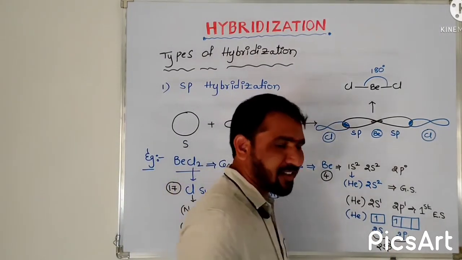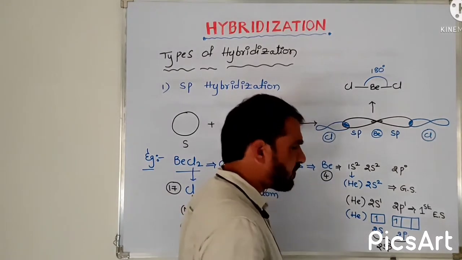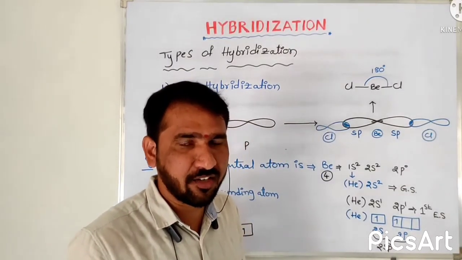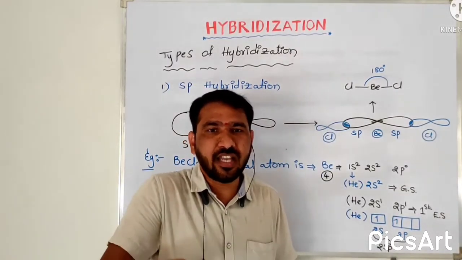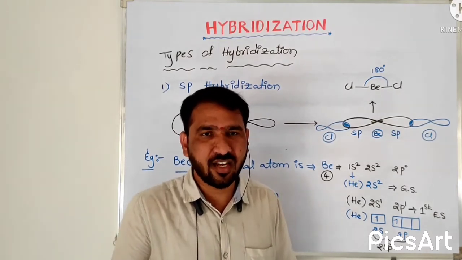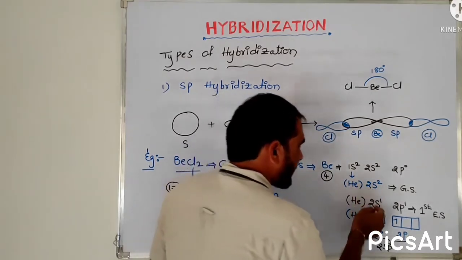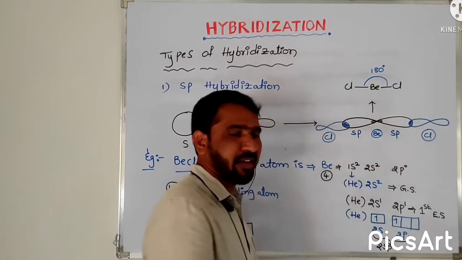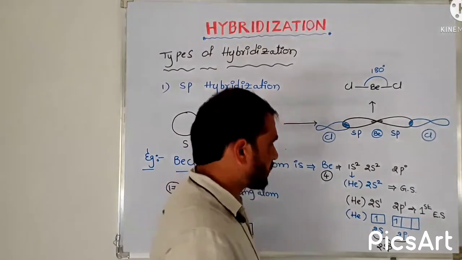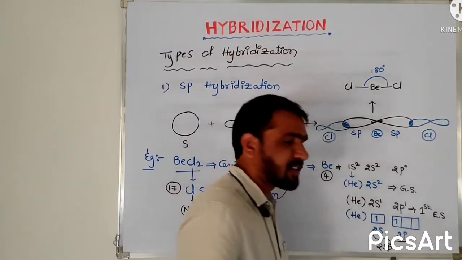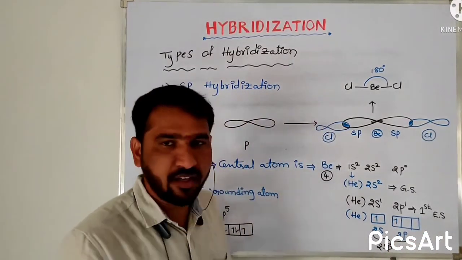If you take the first excited state electronic configuration, how will we get it? When we give energy to the ground state atom, the electron present in the ground state 2s will jump into the next orbital, that is 2p. By this we will get the first excited state electronic configuration of beryllium, right?